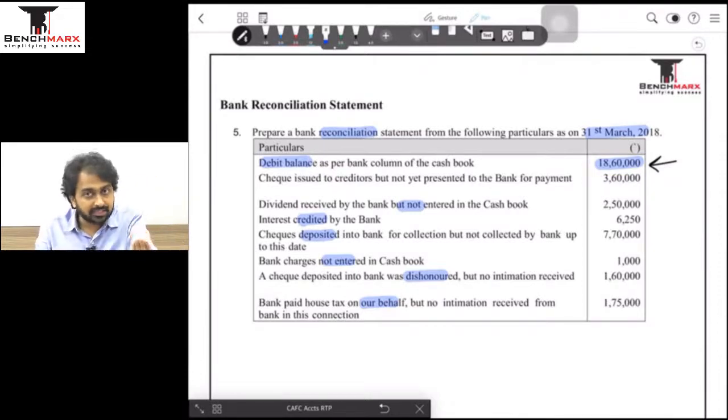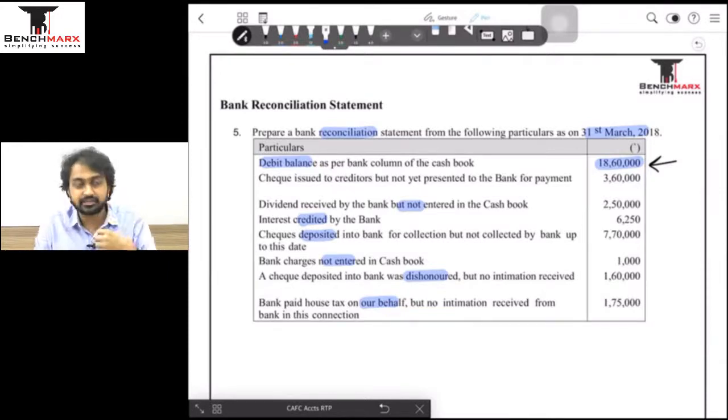So once I receive a check, I'll inform my accountant. This is a cash inflow. That means my accountant is going to increase, because a cash inflow है, he is going to increase the bank balance as a receipt. But bank को अभी इसके बारे में पता ही नहीं है. So maybe I will deposit the check later, or I must have deposited a check, लेकिन it takes 3-4 days for the check to be reflected in the bank account. So this timing difference की वजह से my balance is now more, because I must have received the check.